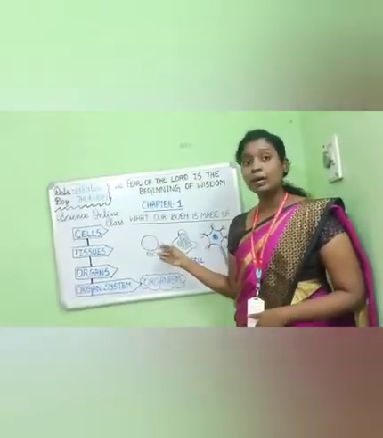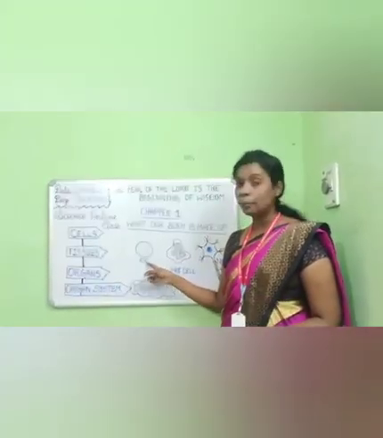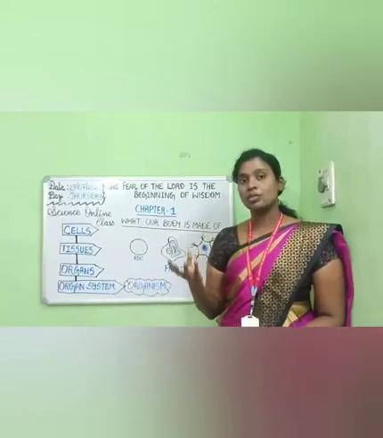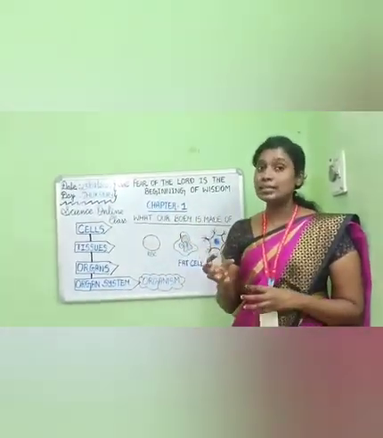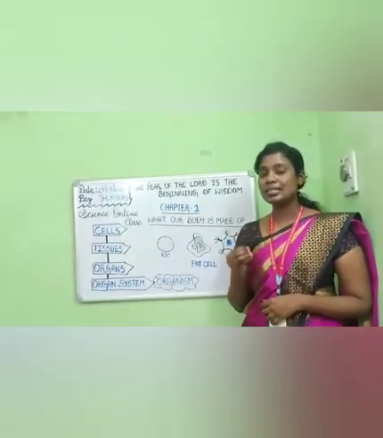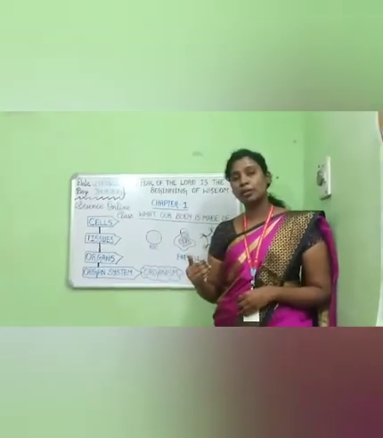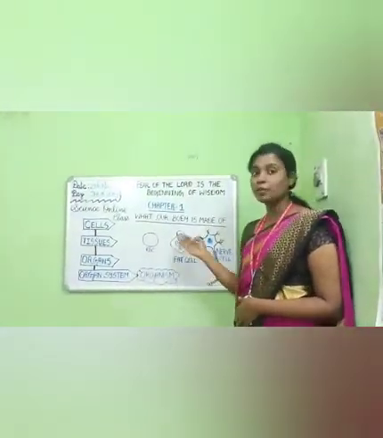These cells are present in our blood, so they are called red blood cells, and they are red in color. The important function of these cells is to transport oxygen from one part of the body to the other. Another type of cell is the fat cell.